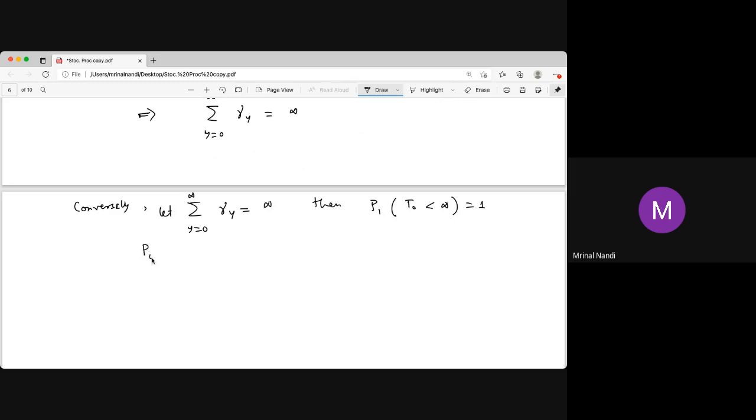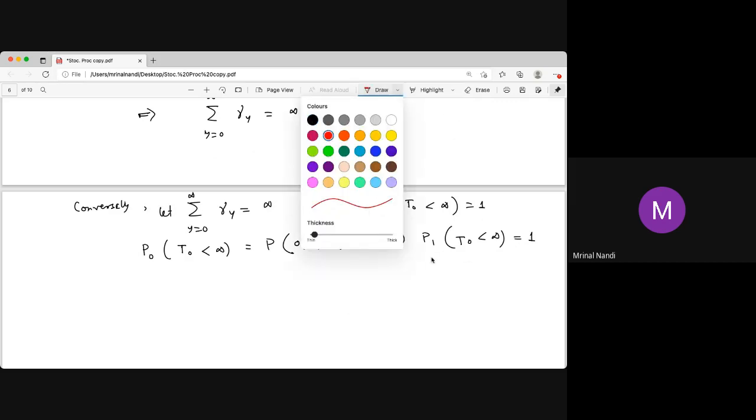Now, if you start from 0, what happens? If you start from 0, what is the probability that the hitting time is finite? You start from 0 and go to 0, and then the probability is 1. Then plus: start from 0, go to 1, and then starting from 1 you come back to 0. That probability is again 1, because we assume this part is 1.